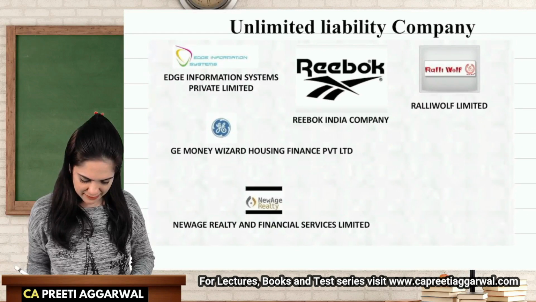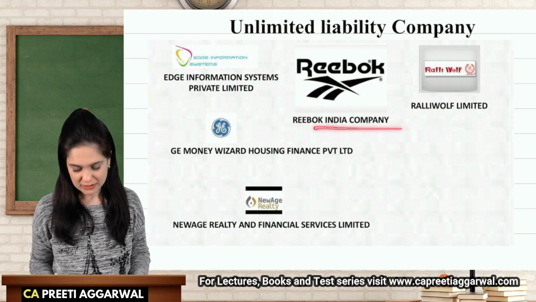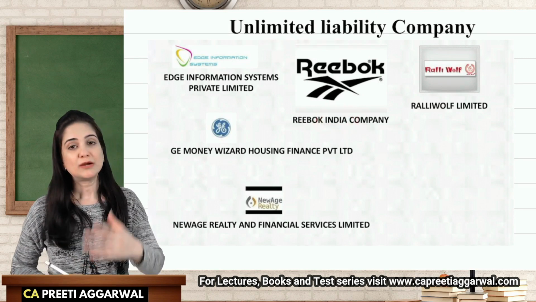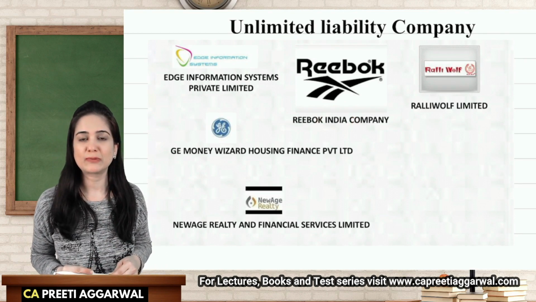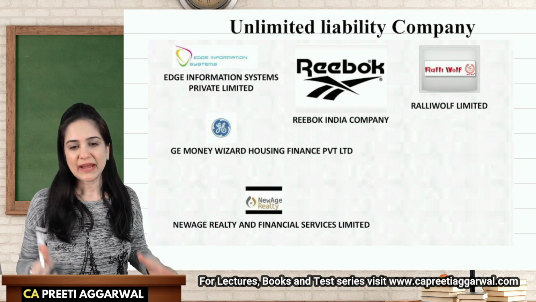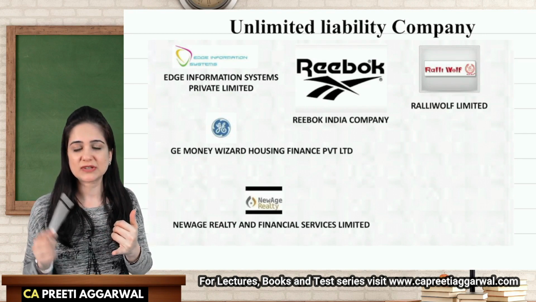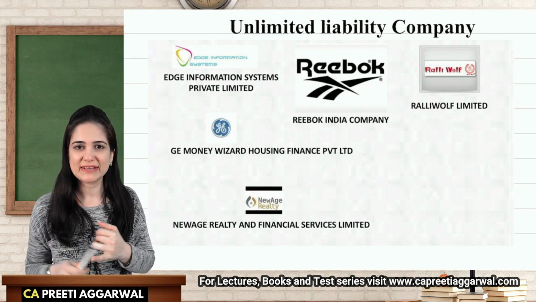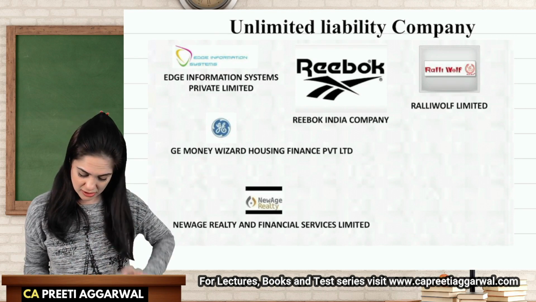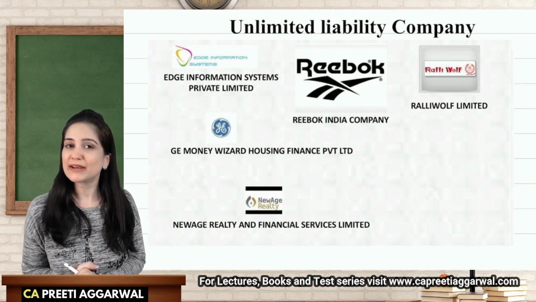These are unlimited liability companies: Edge Information Systems Private Limited, Reebok India, it is a subsidiary, it is having unlimited liability. You can also go and check their details on MCA's website, mca.gov.in. Go to master data, enter their name, you will be able to see the entire information about the company. When was it registered? What is the category, subcategory, who are the first members, that is subscribers, directors. Rally Wolf, G Money, New Age, these are all examples of unlimited liability companies.